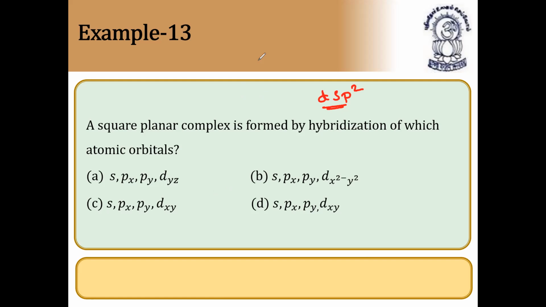I think the answer option will be dx square minus y square, because it is at a higher energy level. Dx square minus y square and dz square will form Eg, and dxy, dyz, dxz will form T2g. So that's why this will have dsp2 hybridization. Definitely it is s, px, py, and dx square minus y square. One s orbital, one px orbital, one py orbital, and dx square minus y square orbital. So like this we have to do it.